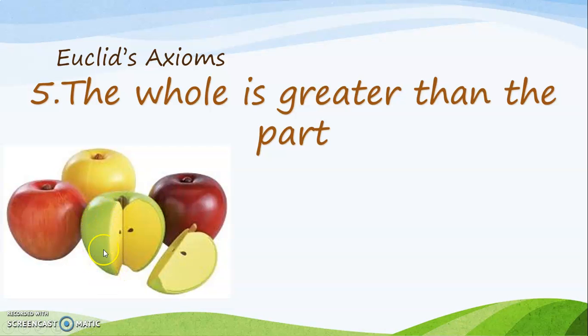If you break something down into pieces, then usually that whole thing will always be greater than the small broken part. So that is what is meant by the fifth axiom. It states the whole is greater than the part.